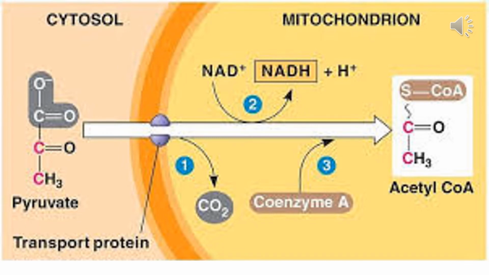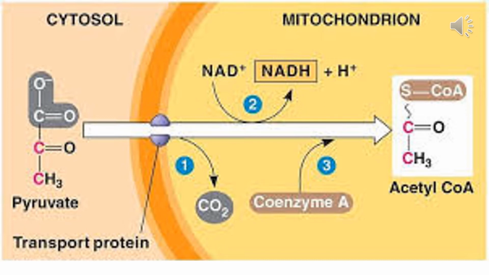Pyruvate enters the mitochondrion, and during its conversion into acetyl coenzyme A, carbon dioxide is produced. You can see that the carboxylic group at the end of the pyruvate is released as carbon dioxide. And also note down there are transport proteins for the movement of pyruvate from the cytosol into the matrix of the mitochondria.